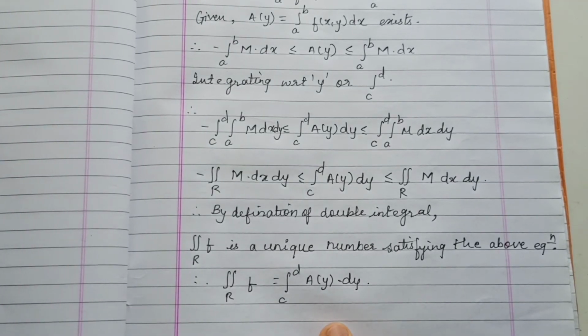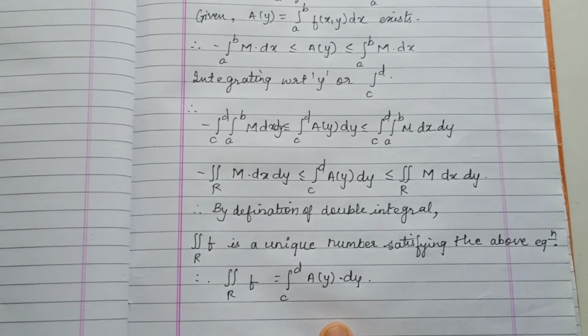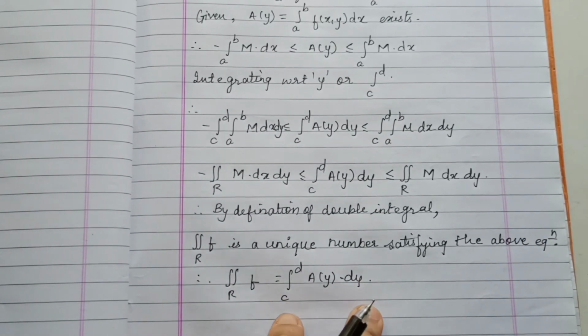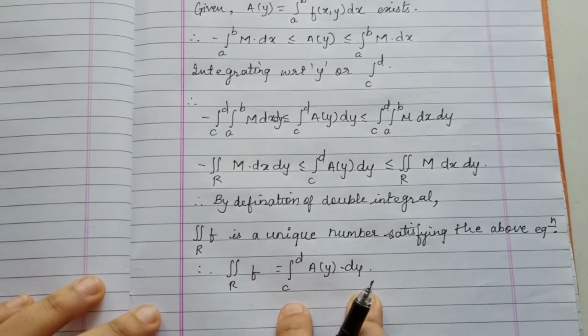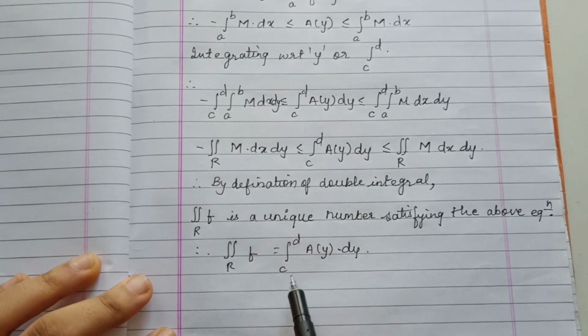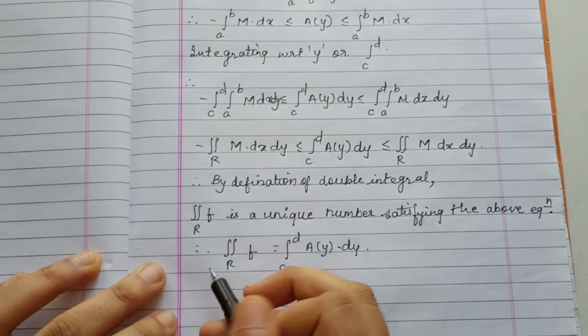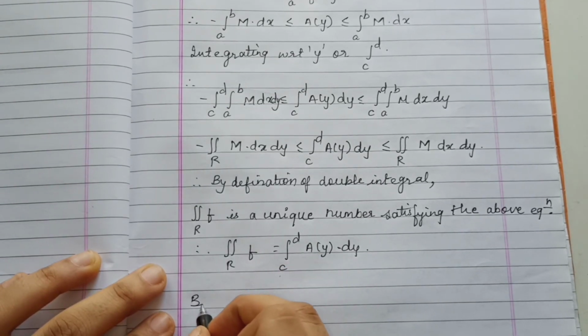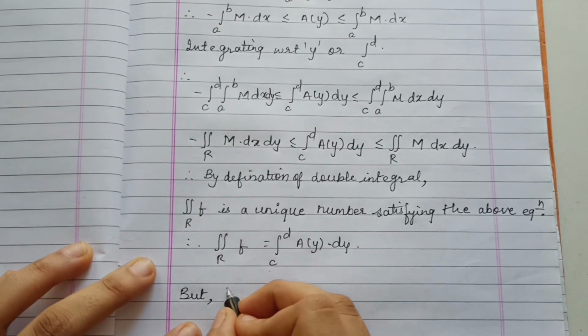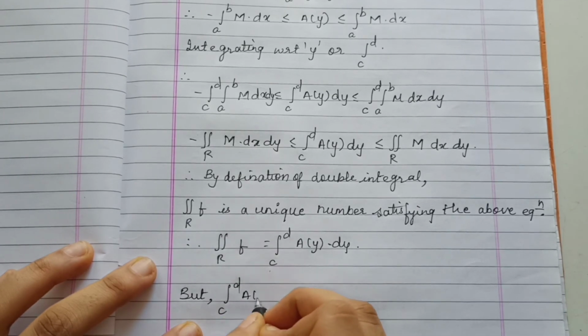But we know that the integral of A(y) from c to d dy represents the volume of the solid S. Now how does it represent the volume of the solid S? The term A(y) is the integration of the function f(x, y) over a to b.